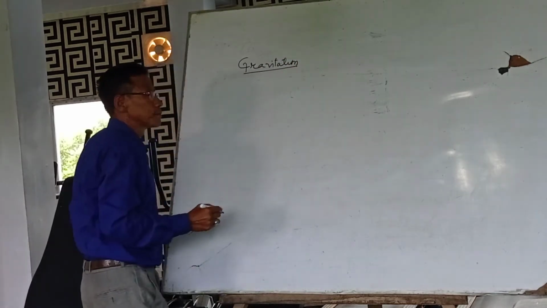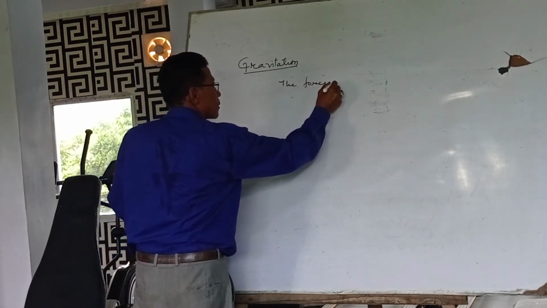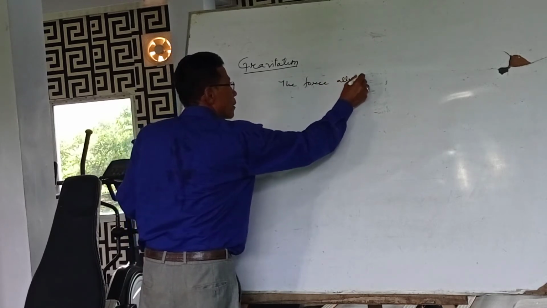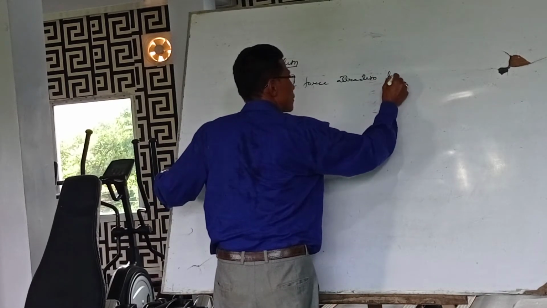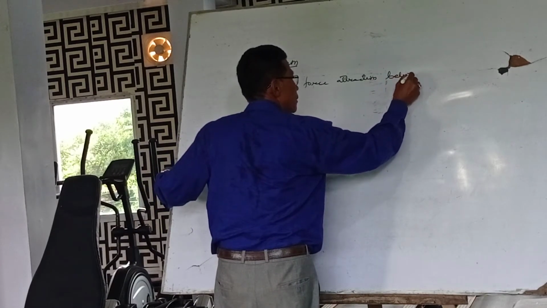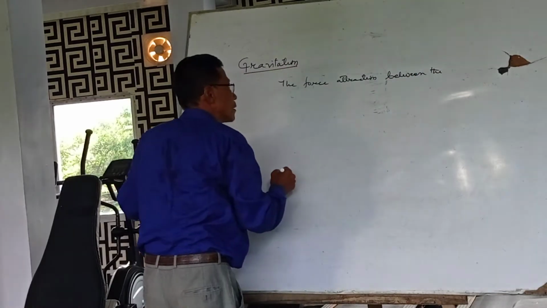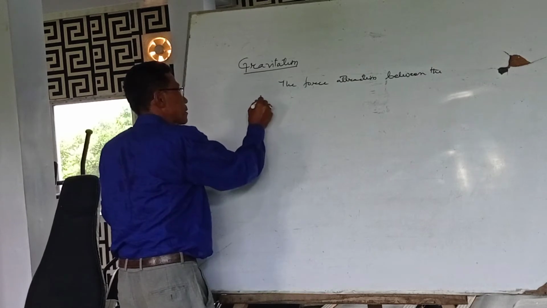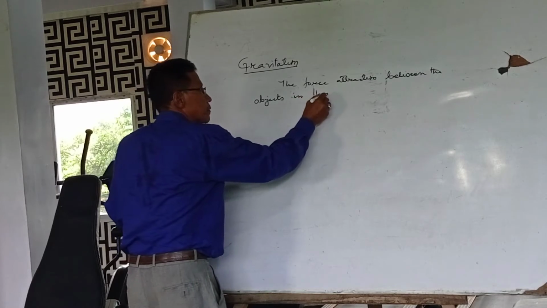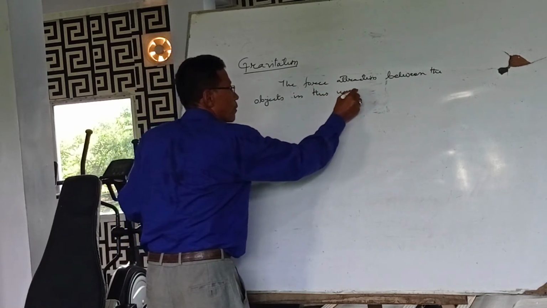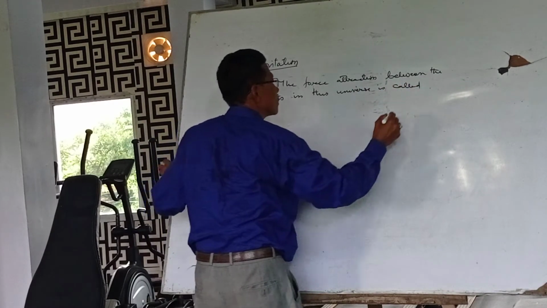Gravitation means the force of attraction between the objects in this universe.